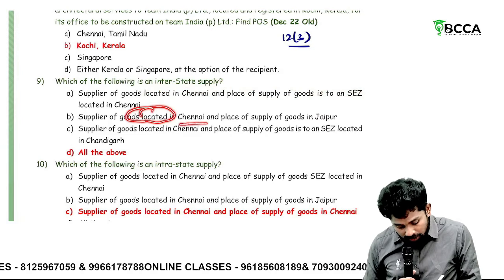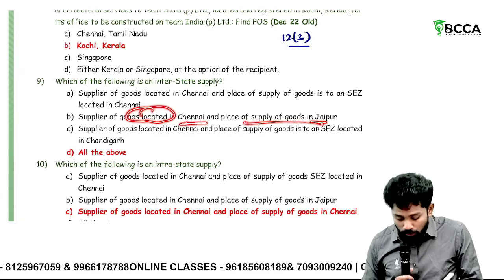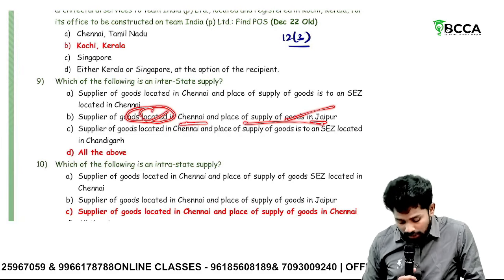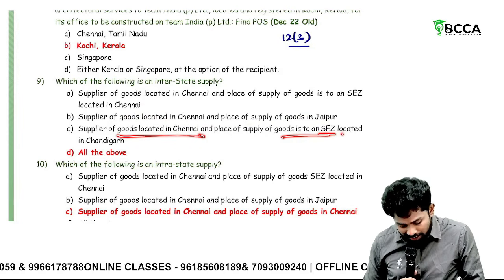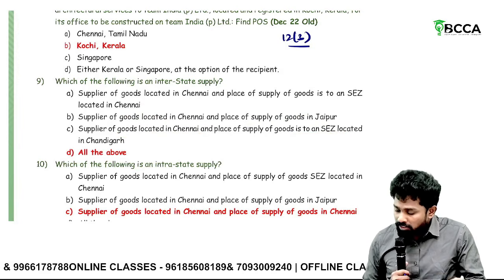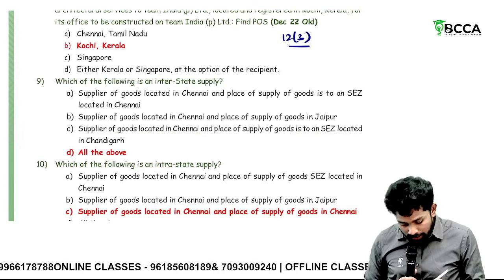Supplier of goods located in Chennai and place of supply is in Jaipur. Location of supplier in one state, place of supply is in another state. Supplier of goods in Chennai, whereas place of supply is in SEZ located in Chandigarh. Again, supply to SEZ or by SEZ is also called interstate only. All of the above.